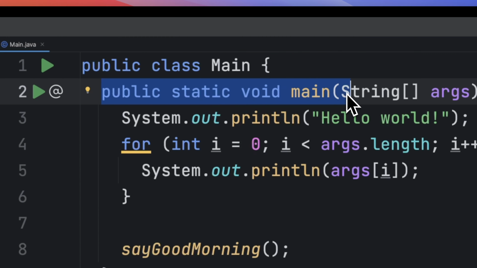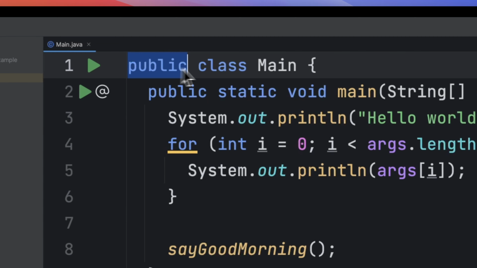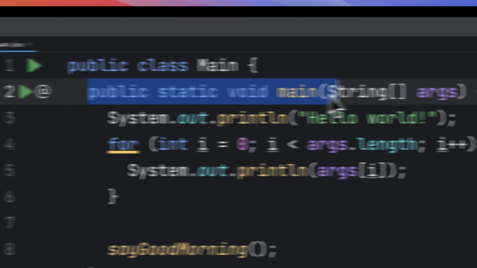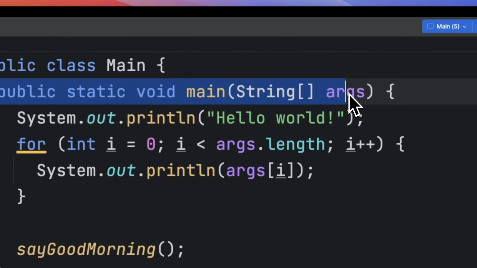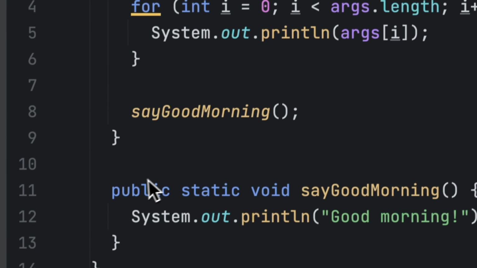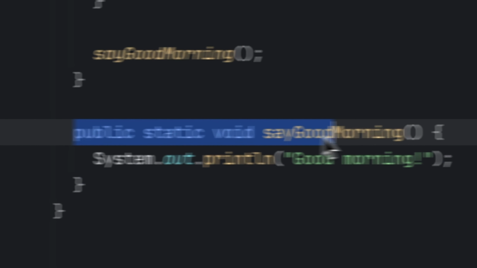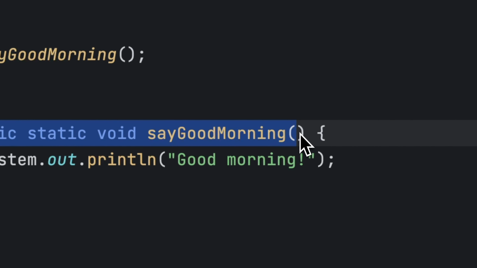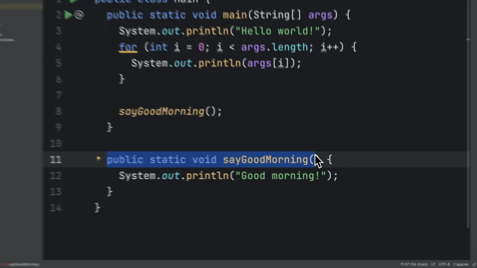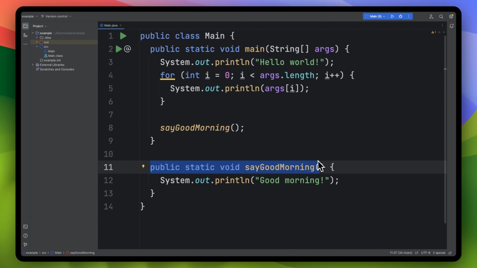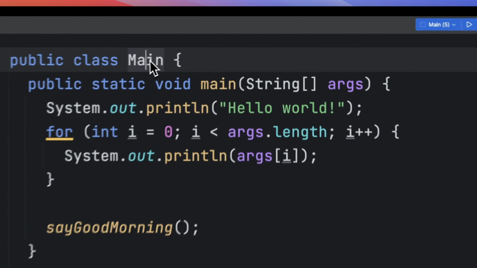Well, they're basically functions. They get attached, they belong to this class main, and so they're really methods now, technically, because they're functions that belong to this main class. So same thing here. This say good morning method or function, right? It's really a method technically. Why? Because it belongs to this main class.